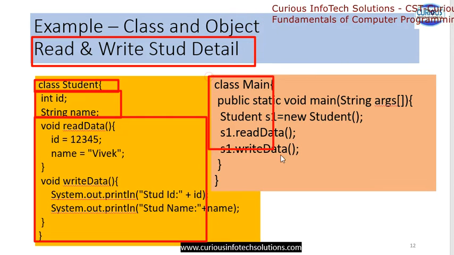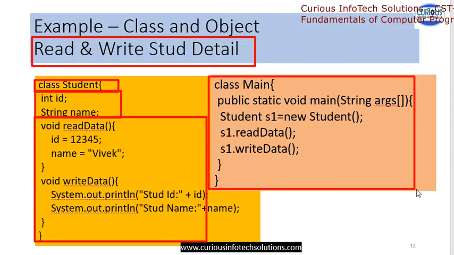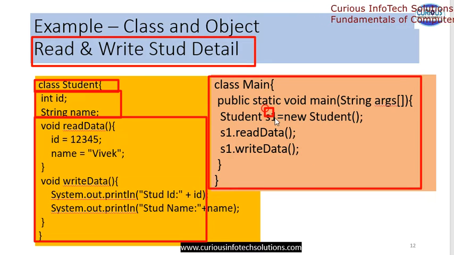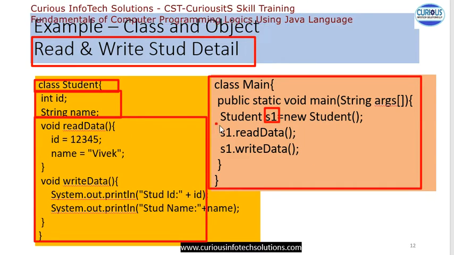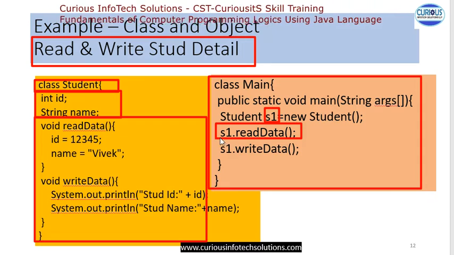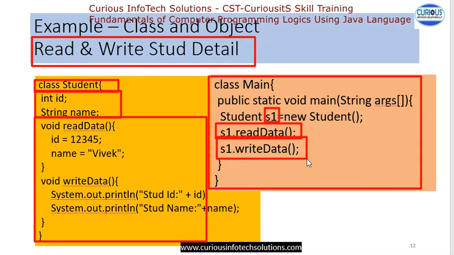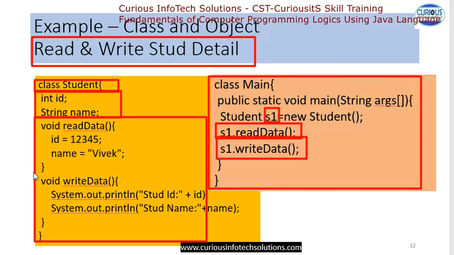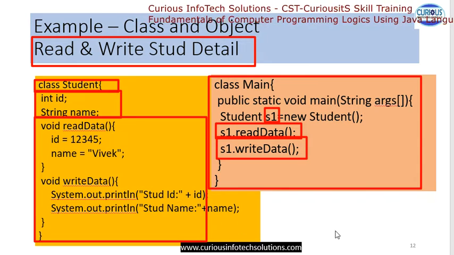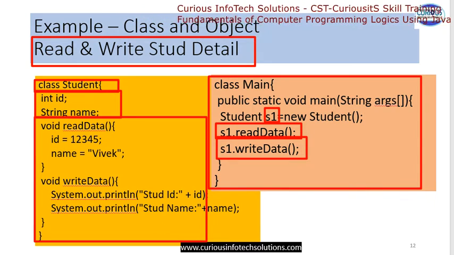Now make one class in which you make one object like student1. Through student1 you call read data and you call write data. Okay, so likewise you can make your complete program. Okay, thank you to all.